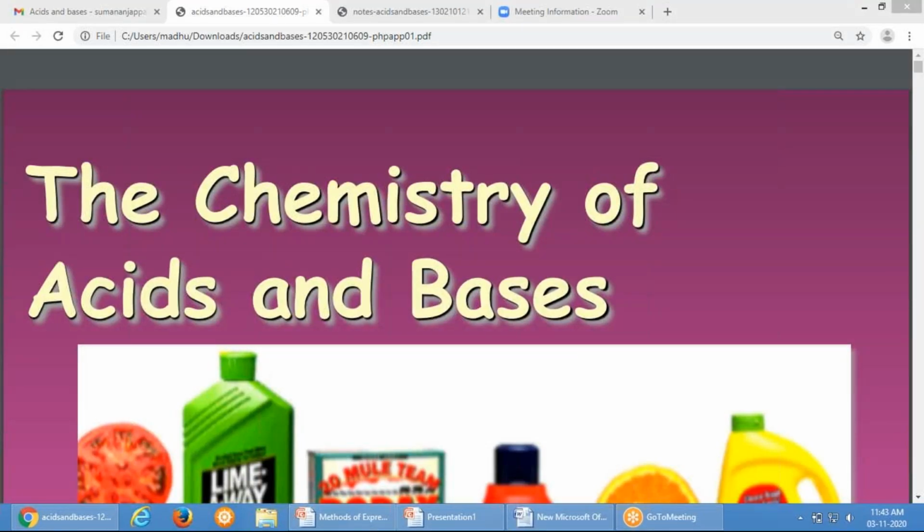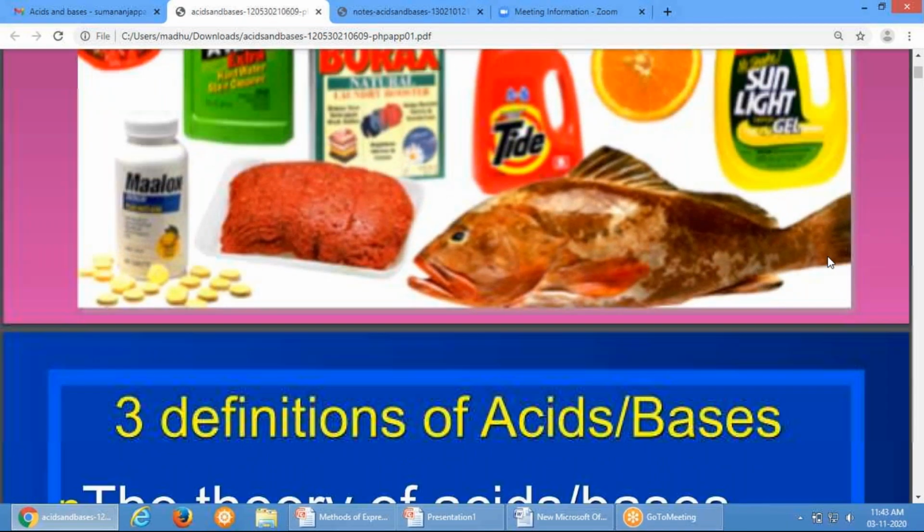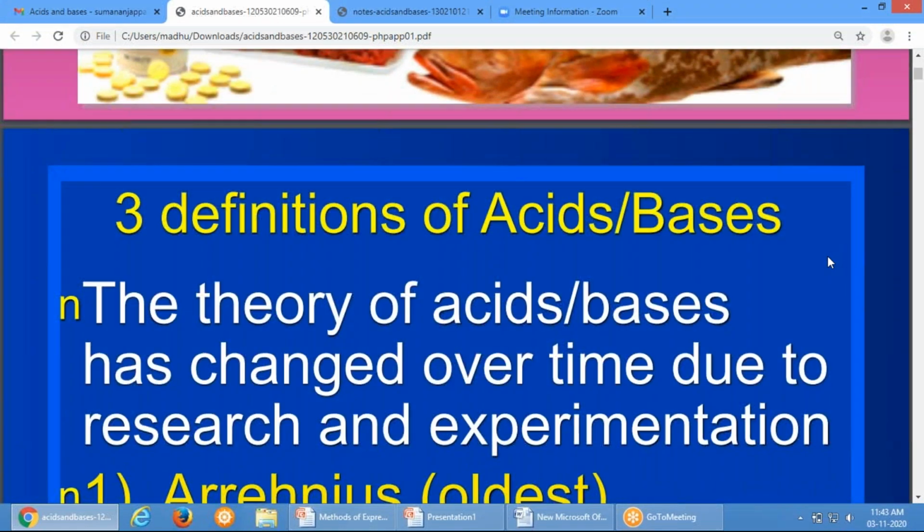So this is about general acids and bases. Next we'll move on to the chemistry of acids and bases. So we have the definitions of acids and bases.